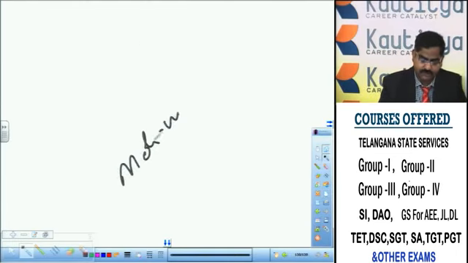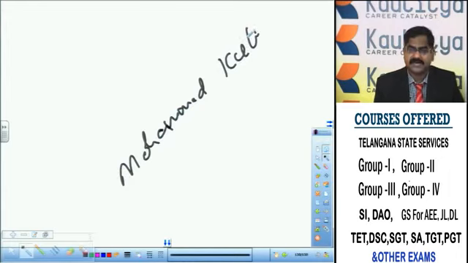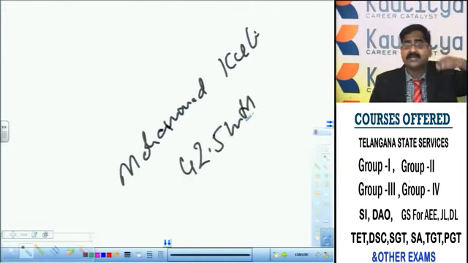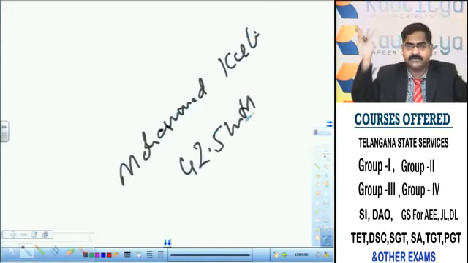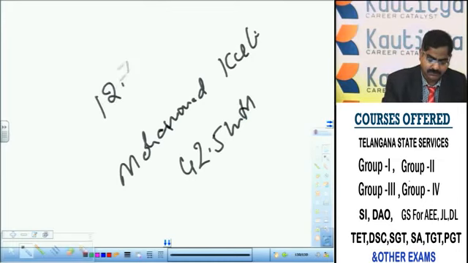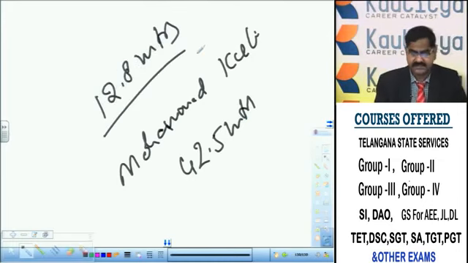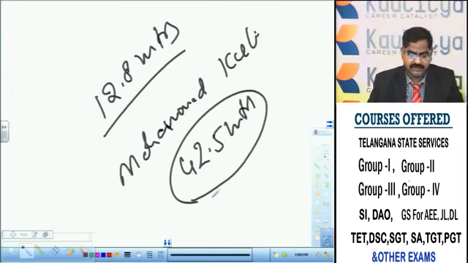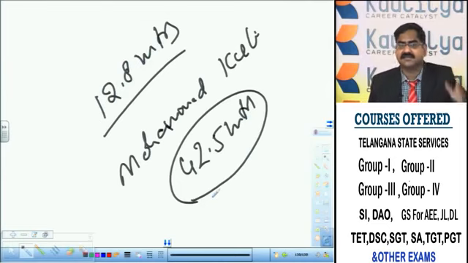Muhammad Quli tomb: its complete elevation height right from the ground is 42.5 meters, and the dome elevation is 12.8 meters. Complete tomb elevation right from the ground level is 42.5 meters. Only the dome elevation is 12.8 meters. A spectacular dome is there.